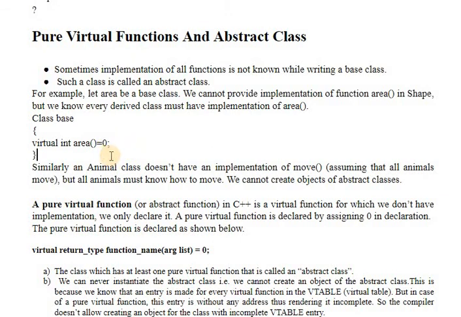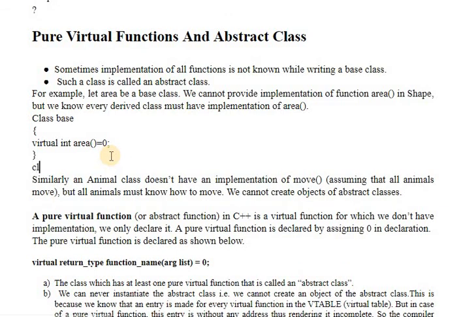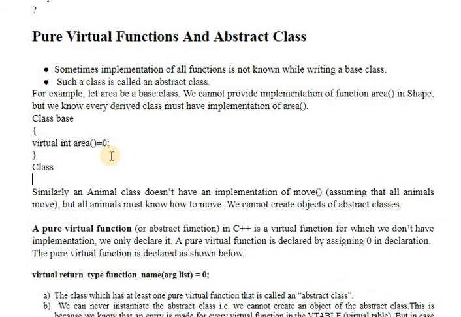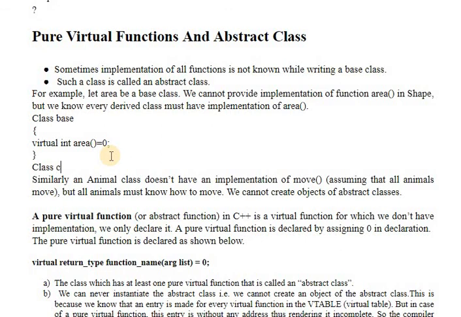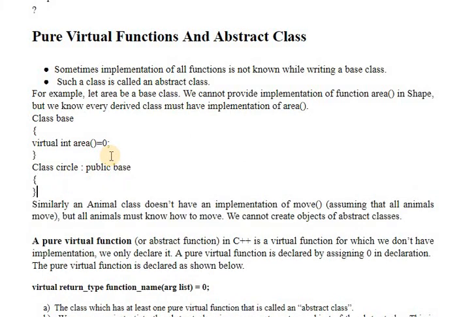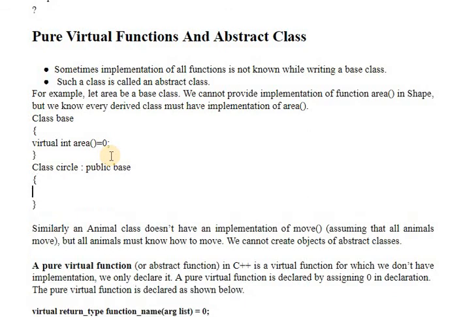So when I derive another class, like circle, from the base class, then this derived class should have the definition of the area function.